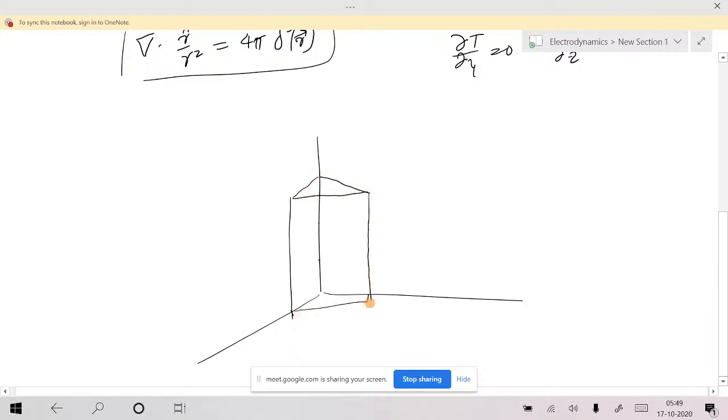You have a prism shaped region here. 3 here, 1 here, 1 here. This region is of prism shape. Can you just imagine this one?